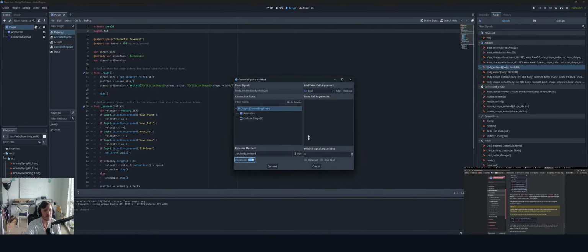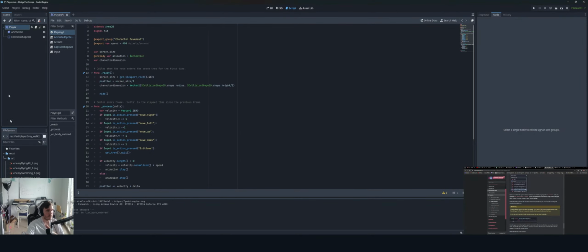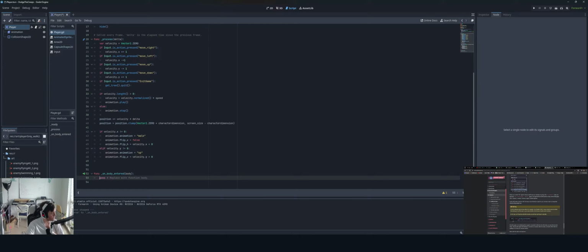What's the advanced tab? Add extra call arguments. Okay, so you could make unique things in there. Interesting. Okay, we're not going to do that just because we don't want to break anything. So connect, boom. So _on_body_entered. So we're basically making the signal here.